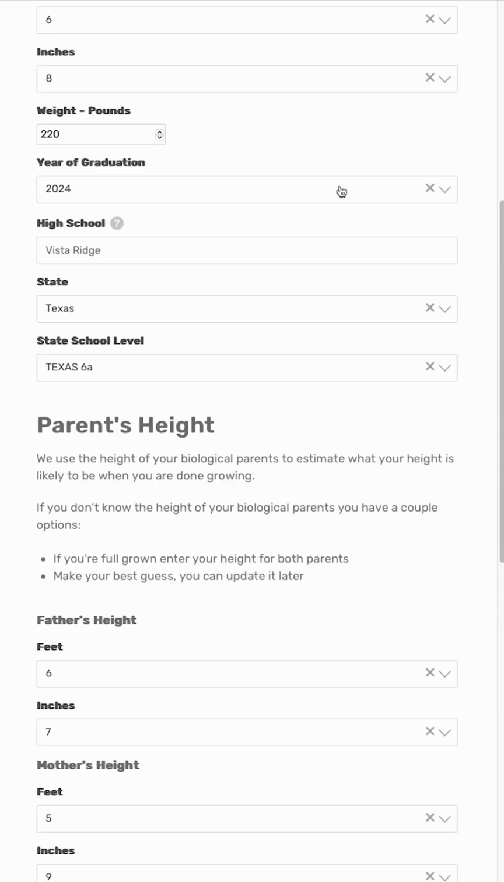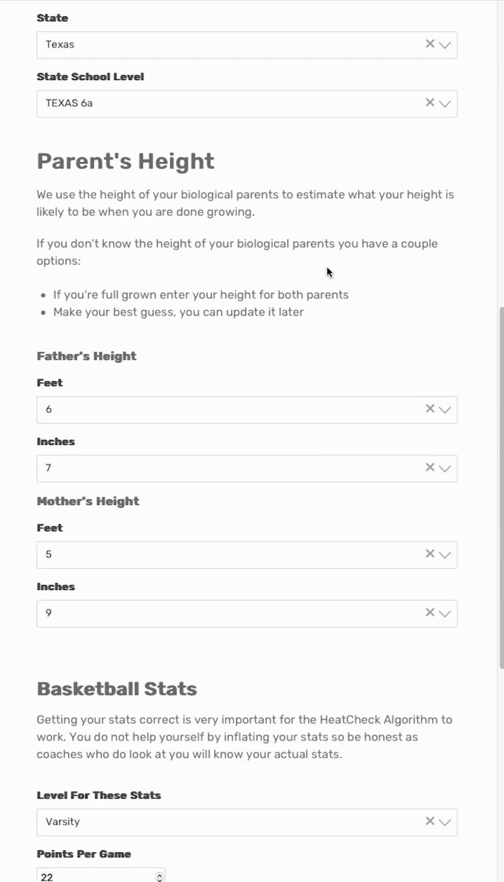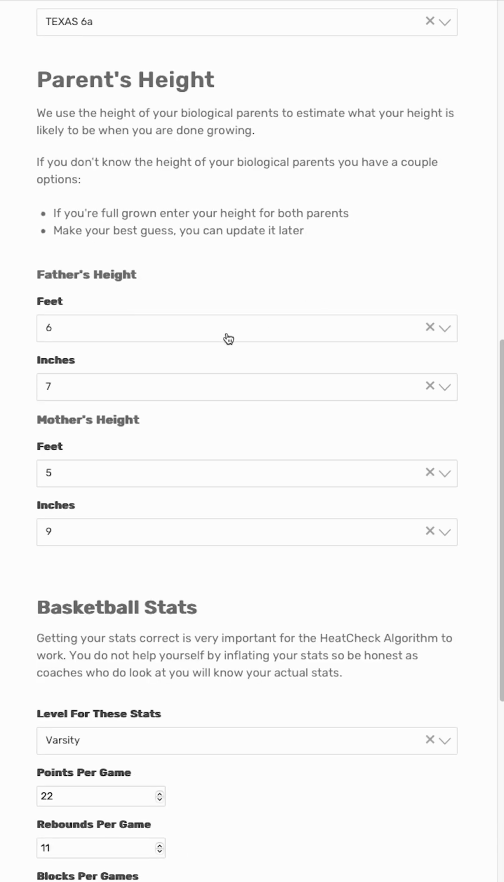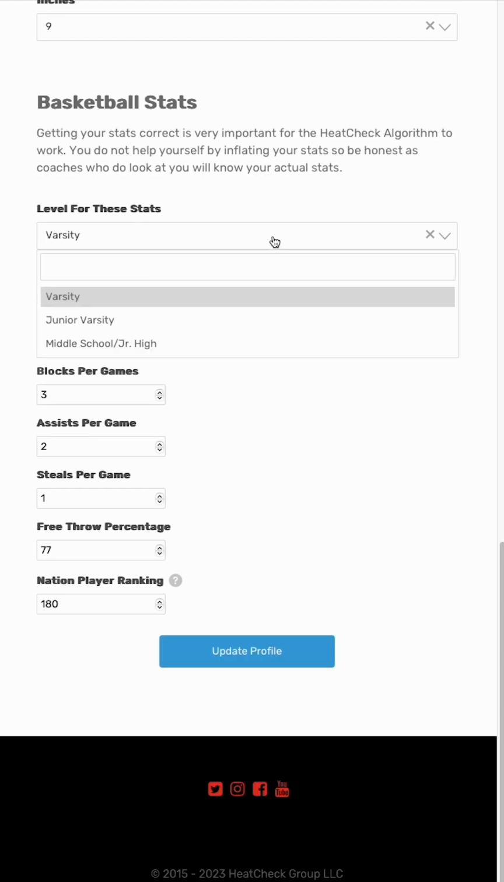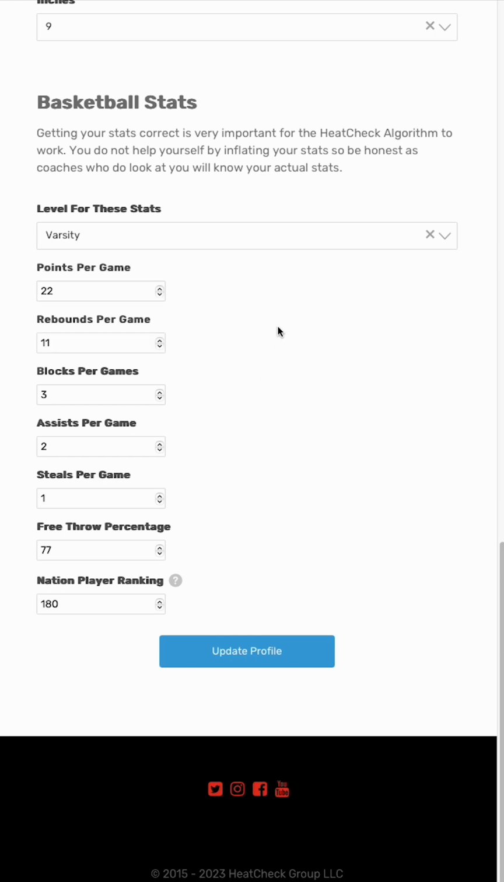There's some explanation as to why that's there. It helps us predict your future height if you're not yet fully grown, which is common for boys that are still even 18 years old. That's important for the algorithm. And then your stats. Again, in this case, we're looking at basketball. So the level you're playing: varsity, junior varsity, or middle school, junior high. Later, it sounds like we're going to be adding prep school for those who are in prep school. And so you add in all your details there.